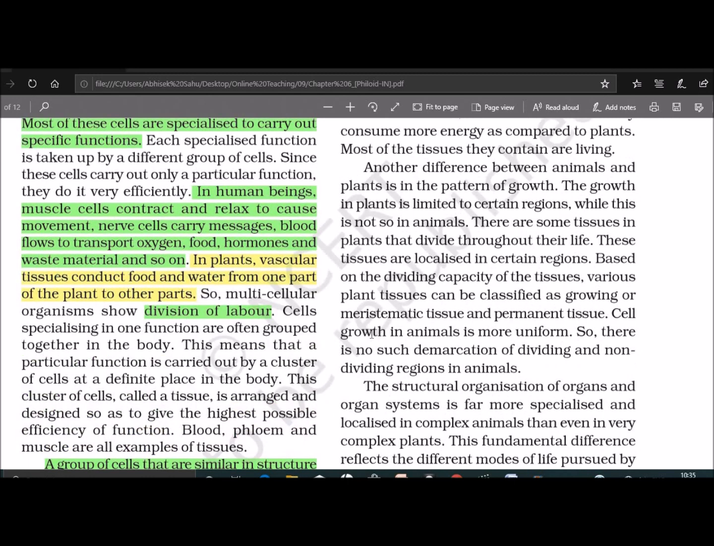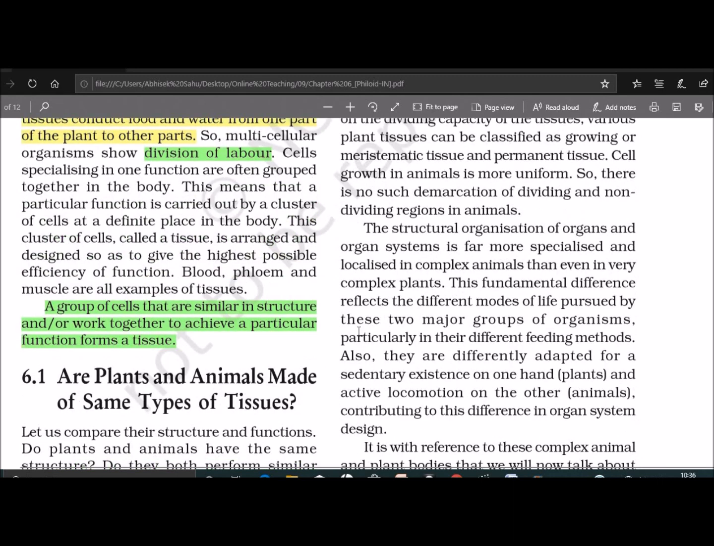Like in human beings, muscle cells contract and relax to cause movement. Nerve cells carry messages, blood flows to transport oxygen, food, hormones and waste material, and so on. This means that a particular function is carried out by a cluster of cells at a definite place in our body, and that cluster of cells is known as a tissue. So what do you mean by tissue? A group of cells that are similar in structure and work together to achieve a particular function form a tissue.